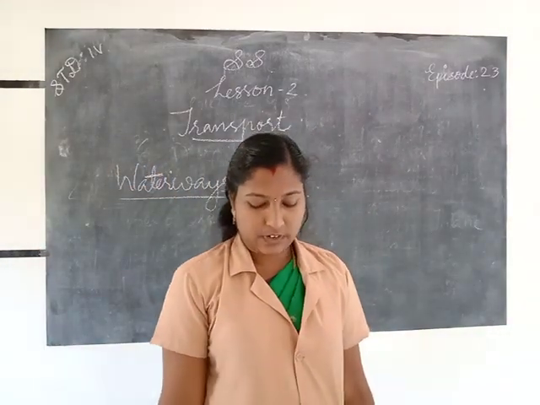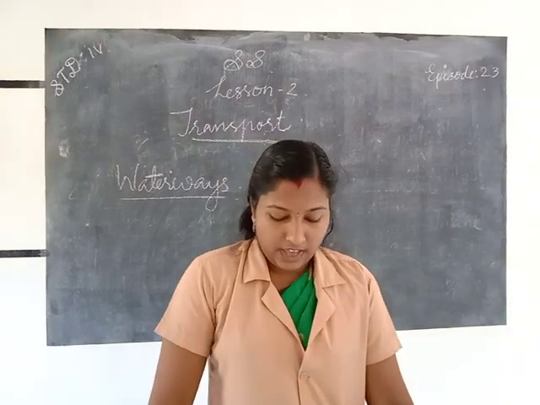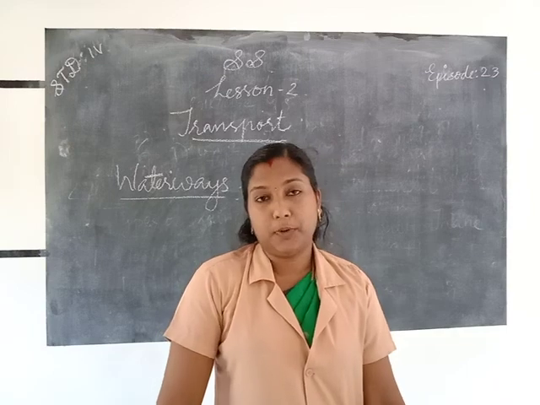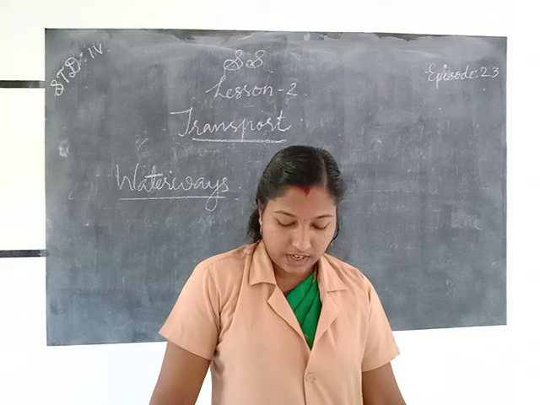Water transport is one of the cheapest means of transport. Heavy and bulky goods are transported through waterways in oceans, seas, rivers and lakes.